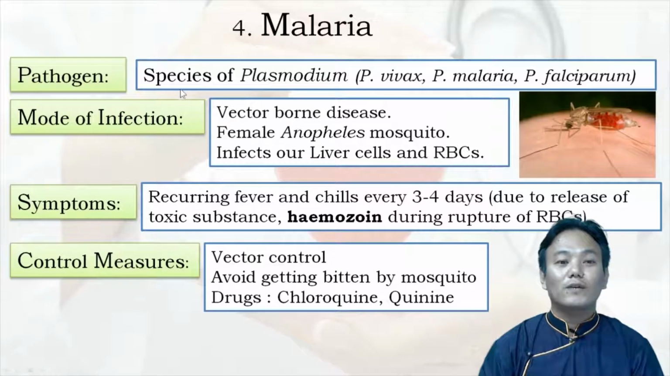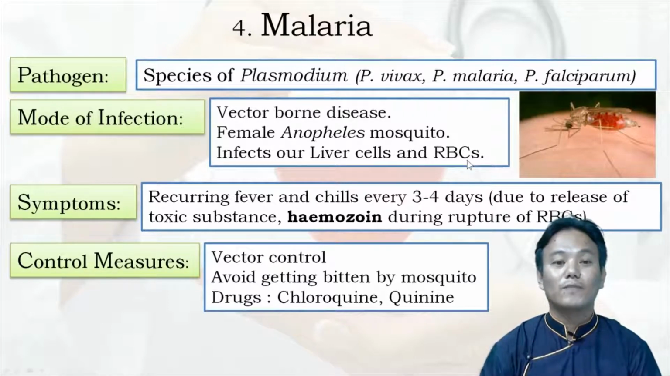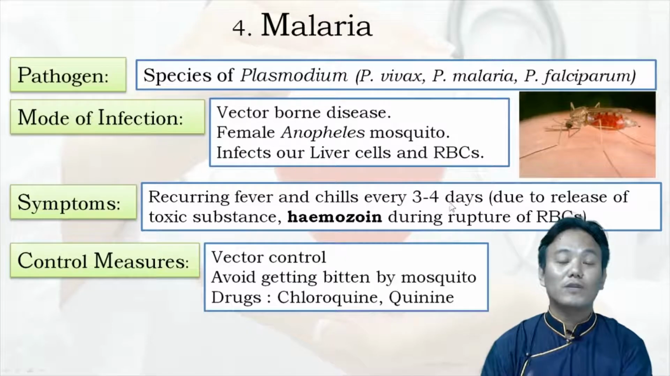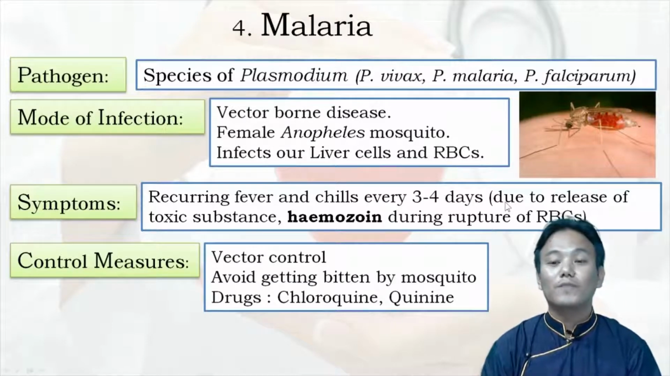Now this Plasmodium infects our liver cells, and it also infects our red blood corpuscles. The symptoms include recurring fever and chills, which occur every 3 to 4 days. Chills means violent shaking of your body. So there will be fever accompanied by violent shaking of your body every 3 to 4 days, and it happens because there is release of a toxic substance called hemozoin during the rupture of RBCs.